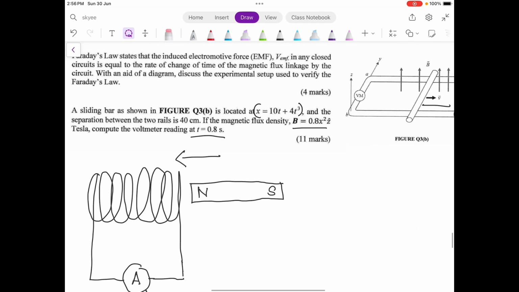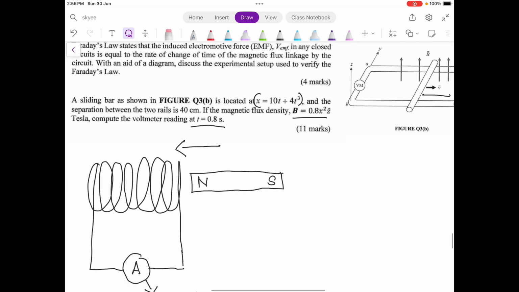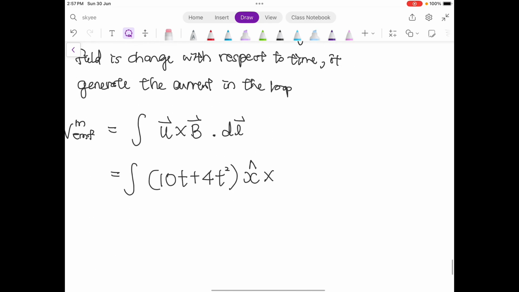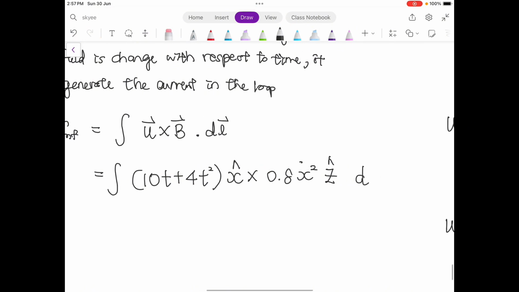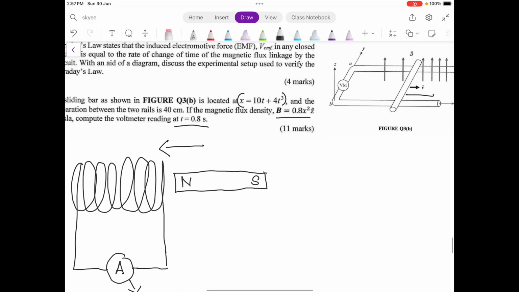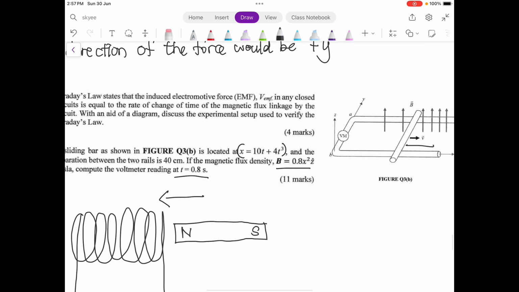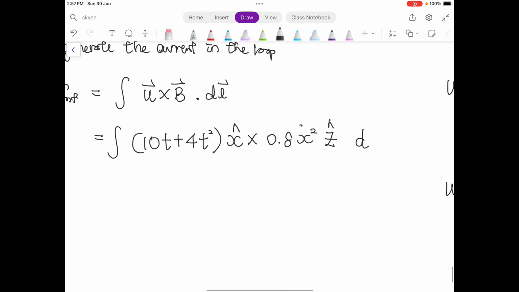The B is 0.8 x squared in the z direction. Now dl will be the length of the current. The current is going to flow here, according to the axis y, so this one will be dy.